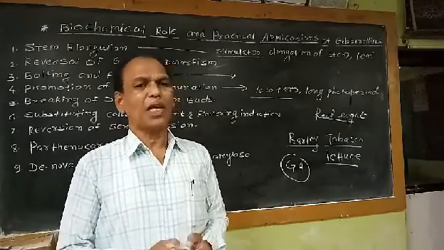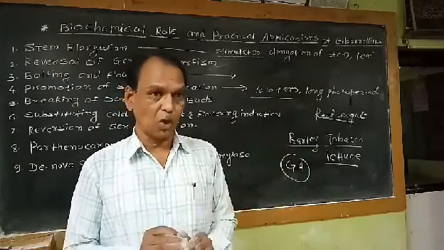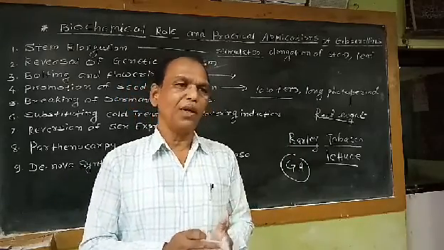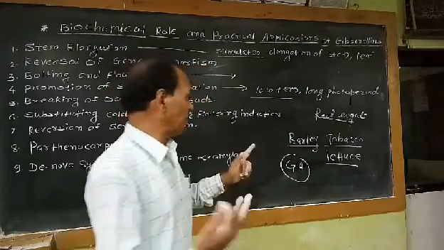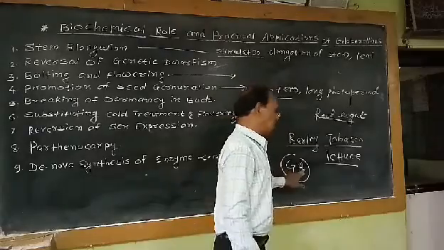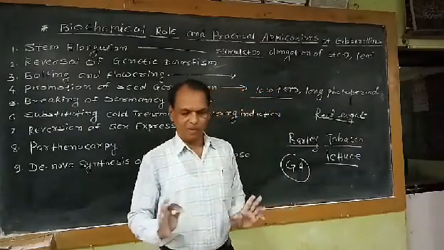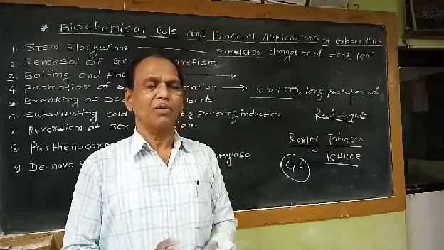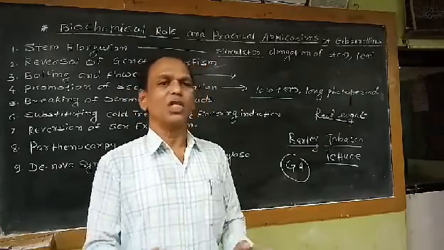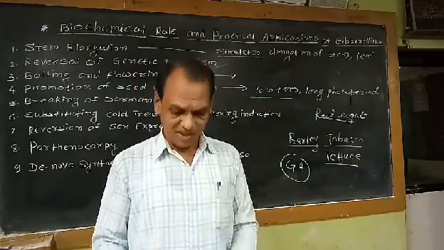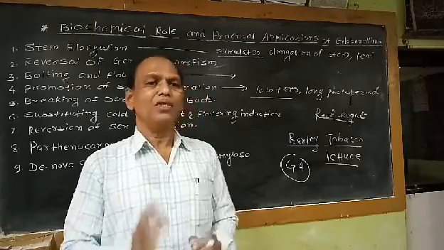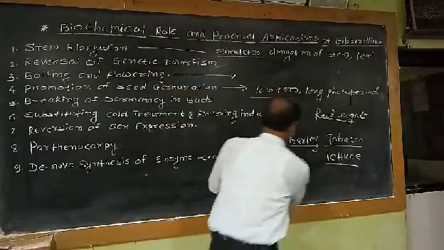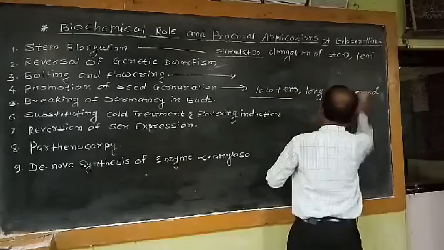So this is the practical application of this fourth physiological role. That means we can enhance the germination percentage by treating the seeds with GA. For breaking the dormancy of the seed, GA is applied to the seeds. It facilitates the germination process and the germination percentage can be increased.